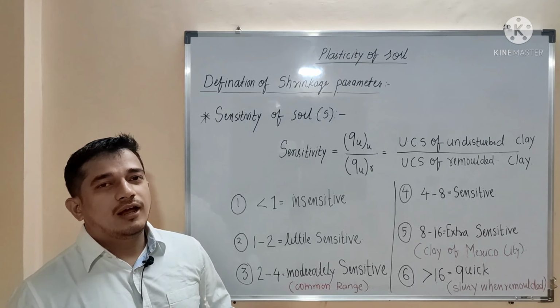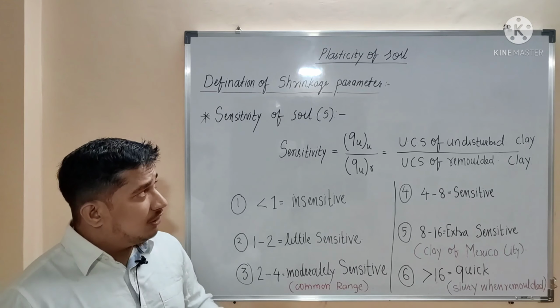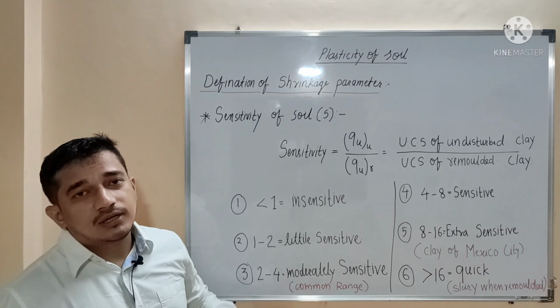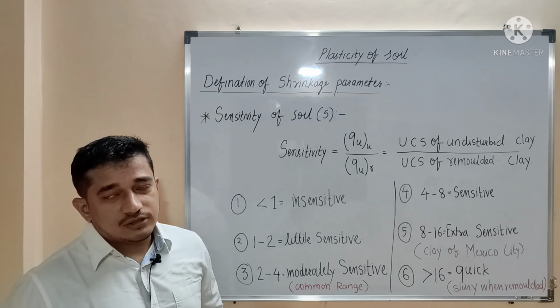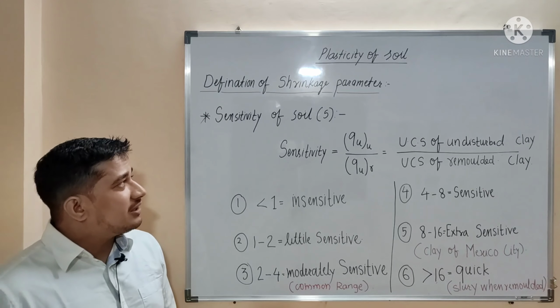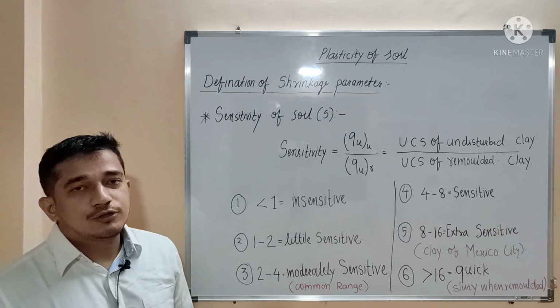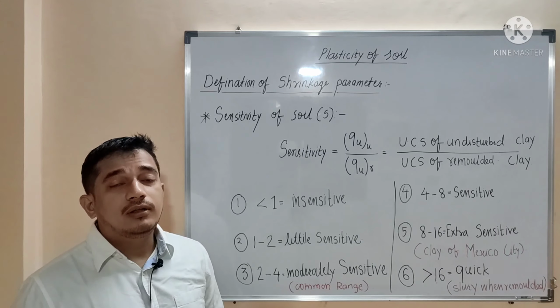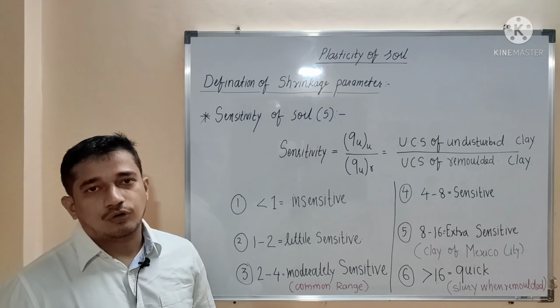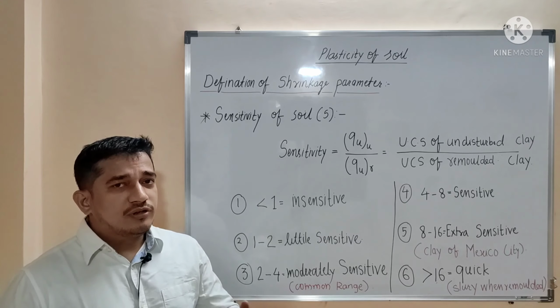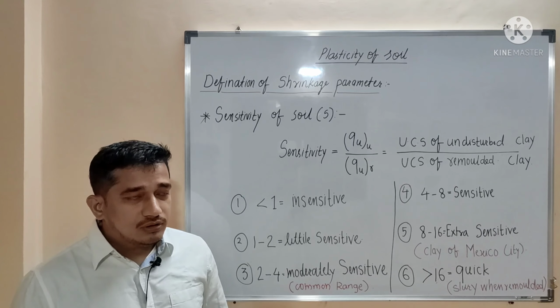Hello everyone, we have gone through the first chapter. We have also started the second chapter, that is plasticity characteristic of a soil. We have covered 2 lectures for that. We have started the definition of shrinkage parameters. Out of it, we have covered liquidity index, consistency index, plasticity index and so on. But out of it some parameters we have not yet covered.